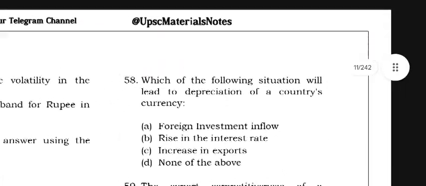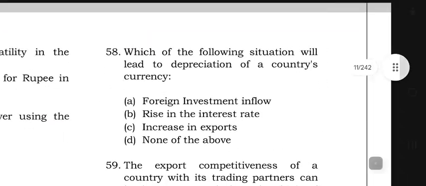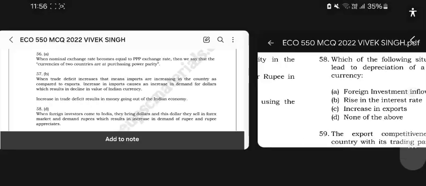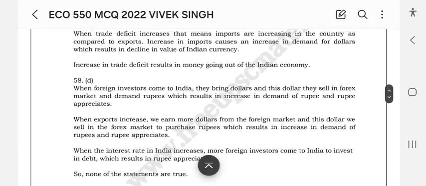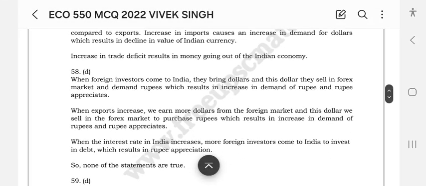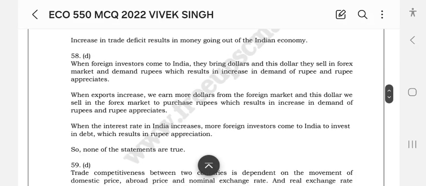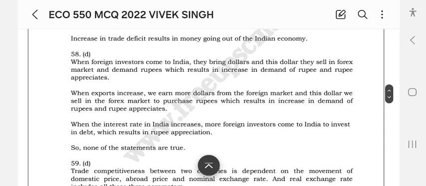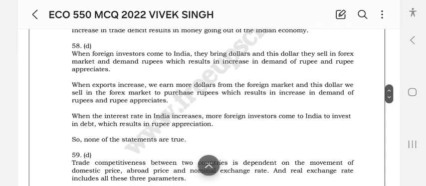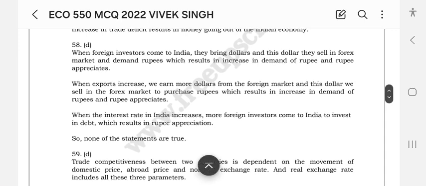Which of the following situations will lead to the depreciation of the country's currency? Option B: when foreign investors come to India, they bring dollars, and these dollars they sell in the forex market and demand rupees, which results in an increase in demand of rupees and rupee appreciation.